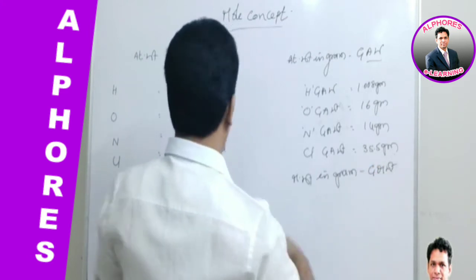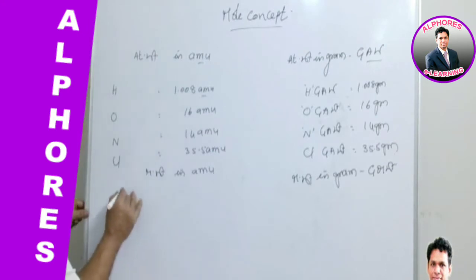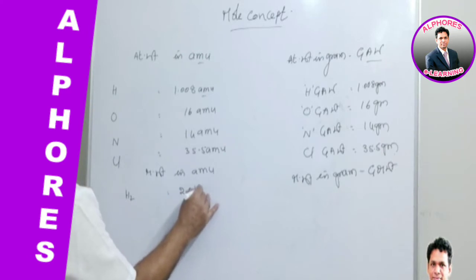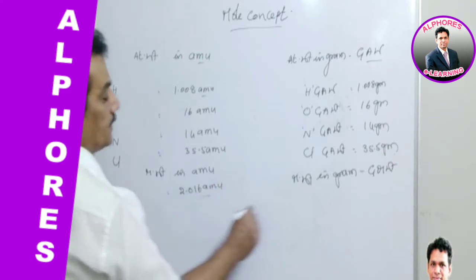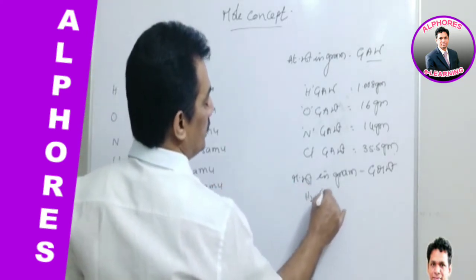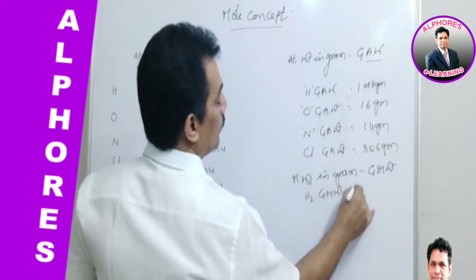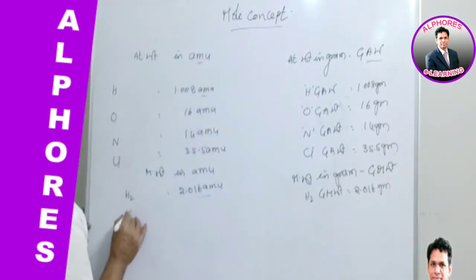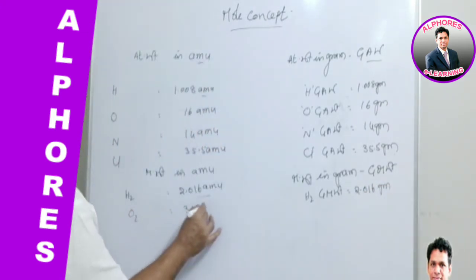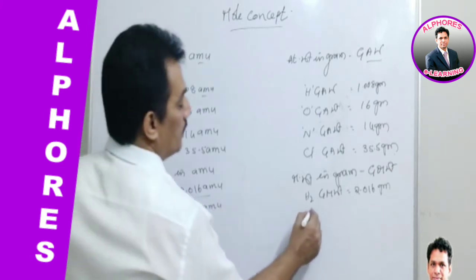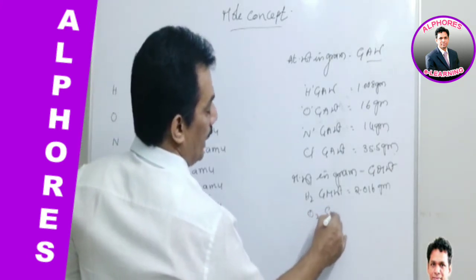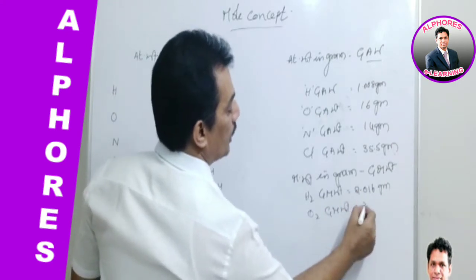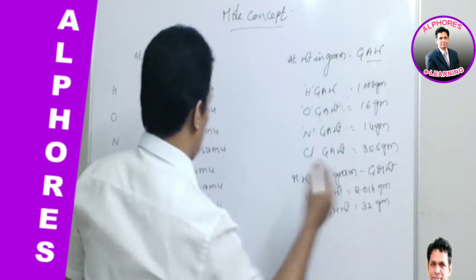Here we have to consider different molecules. Let us consider the hydrogen molecule. Molecular weight is 2.016 AMU and its gram molecular weight is 2.016 grams. Similarly, O2 is 32 AMU and O2 gram molecular weight is 32 grams.